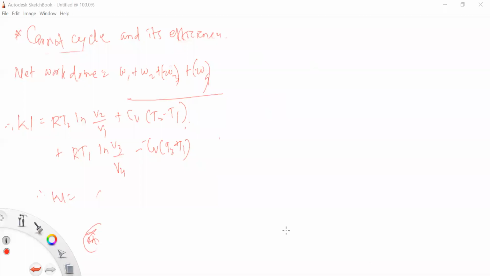This is the Carnot cycle, which we'll understand with the help of these four successive steps, that is the indicator diagram or pressure-volume diagram. We just understand this is a supposed hypothetical heat engine, and we find out the four work done equations, W1, W2, W3, W4, and we write these equations here: W1 = RT2 ln V2 upon V1, W2 = CV